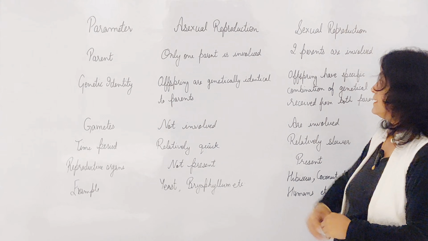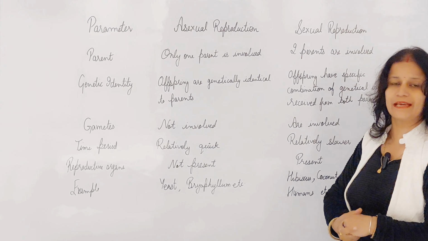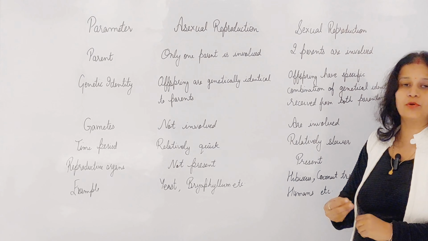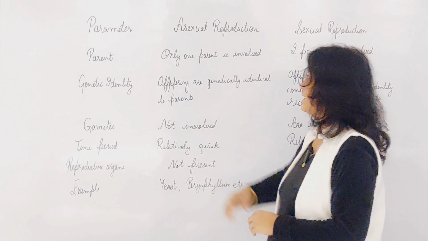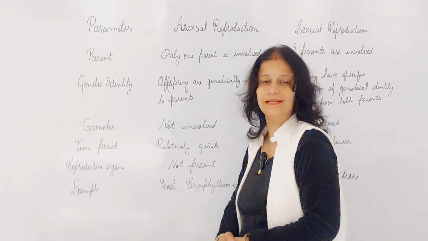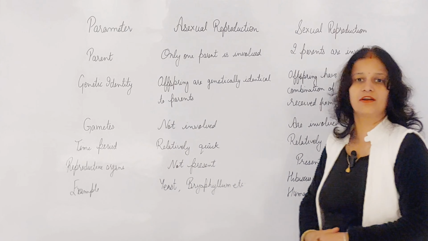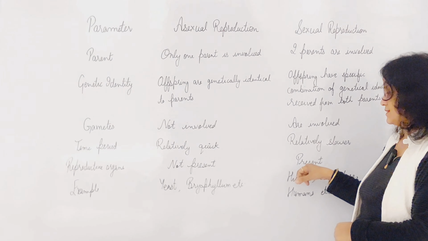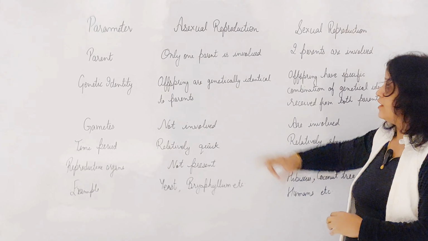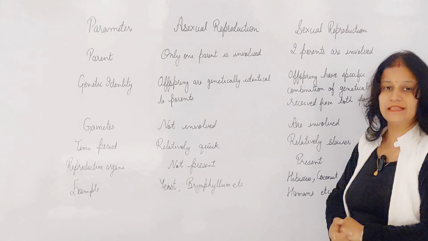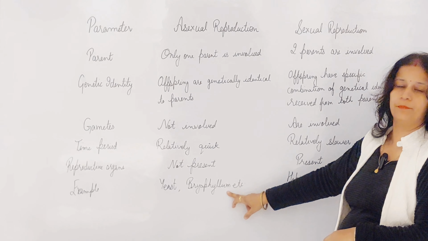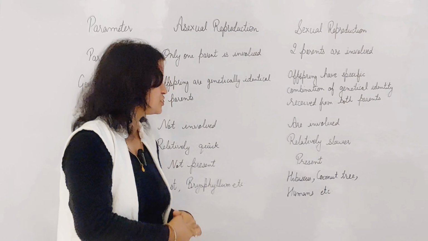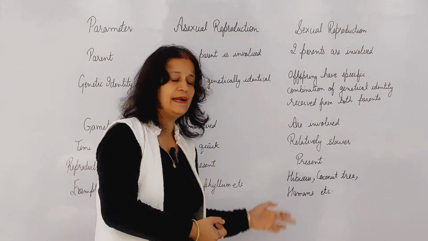Now, in asexual reproduction, gametes are not involved. Gametes are generated by the reproductive organs. Therefore, in asexual reproduction, reproductive organs are not present, while in sexual reproduction, reproductive organs are present. Examples of asexual reproduction are yeast and bryophyllum. Bryophyllum is a plant.